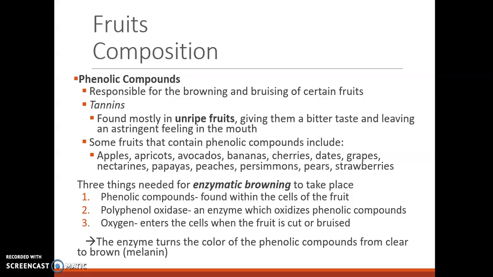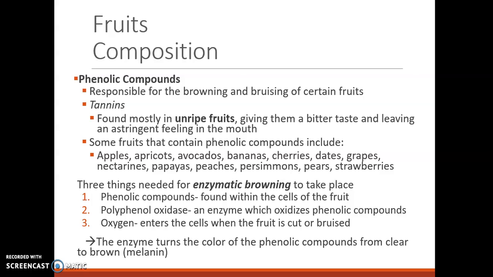So I think you have probably all seen an apple or an avocado or some other type of fruit that goes brown when it's sitting out. This is the reaction called enzymatic browning, and these are the things that need to be present in order for that reaction to happen.